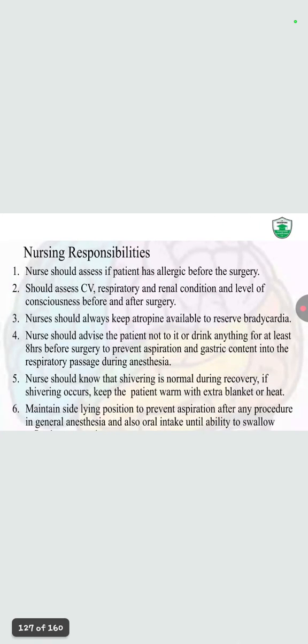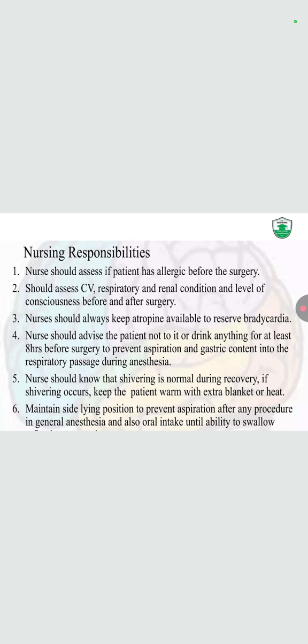Nurse responsibilities: should assess if the patient has any allergy before the surgery. They should assess severe respiratory and renal conditions and the level of consciousness before and after the surgery. They should always keep atropine available to reverse bradycardia. Advise the patient not to eat or drink anything for at least 8 hours before the surgery to prevent aspiration of gastric content into the respiratory passage during the anesthesia.